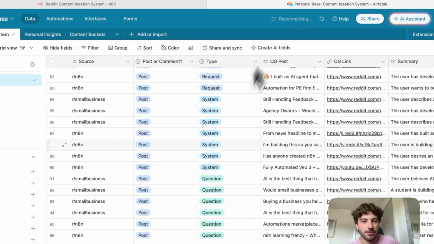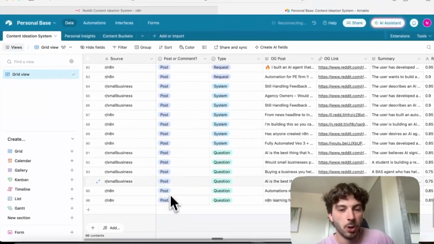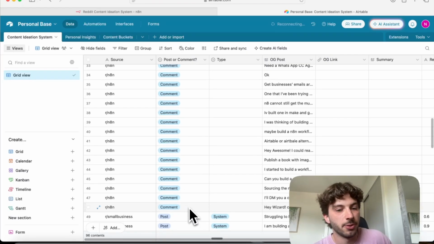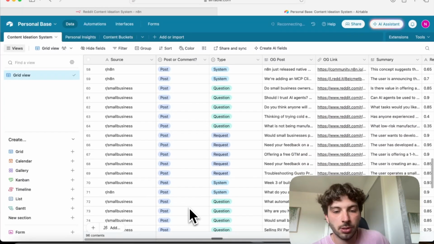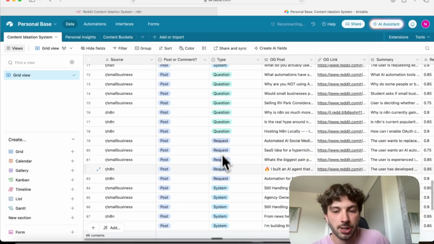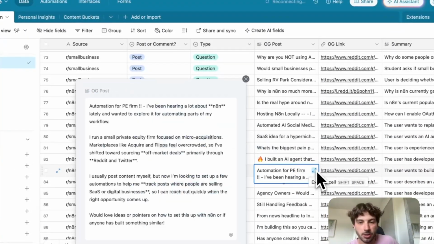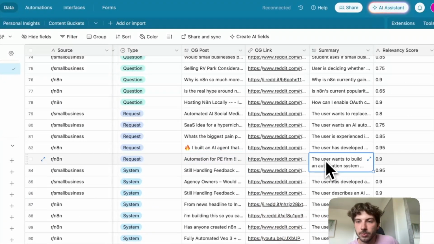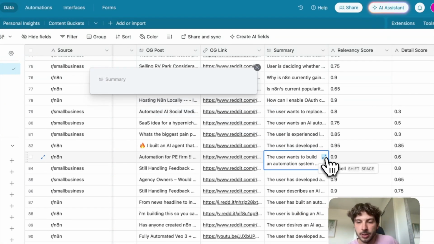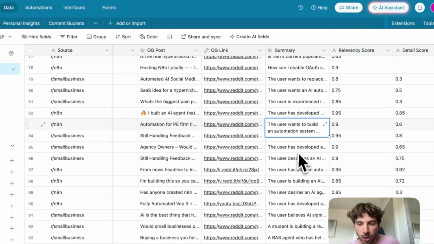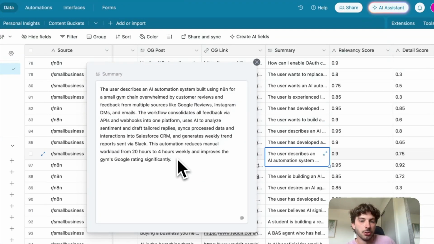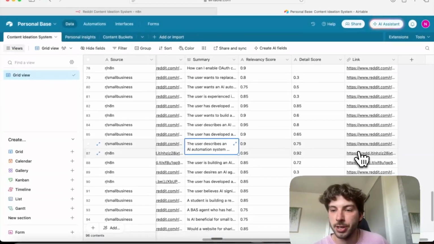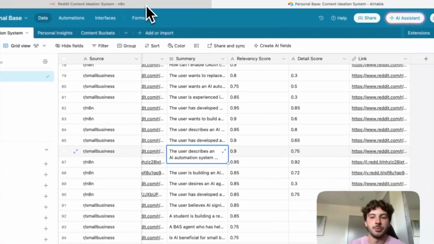And there we go. And now what's left in our Airtable is we have, whether this is a post or a comment, because I also have, if you want to see that later, a system where I can pull comments from certain threads, which can be very useful. And then we have which type, question, request, system. We have the OG post. Just here, you can see exactly what they put with the link, the summary, and this is what it might look like in the end. You can pause to read more in depth, but the AI will just put, say, a 100-word summary, clean it up, relevancy score, detail score, and another link. And it's really as simple as that.